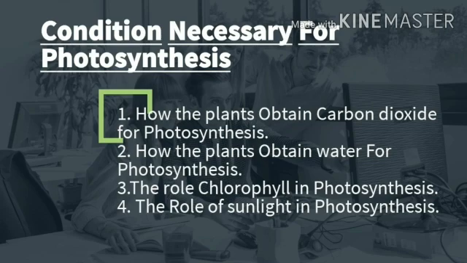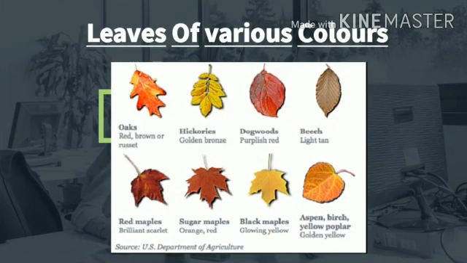The role of sunlight in photosynthesis: sunlight supplies energy for the food-making process called photosynthesis. Since all the food on this earth is made by utilizing solar energy, the sun is the unlimited source of energy for all living organisms.